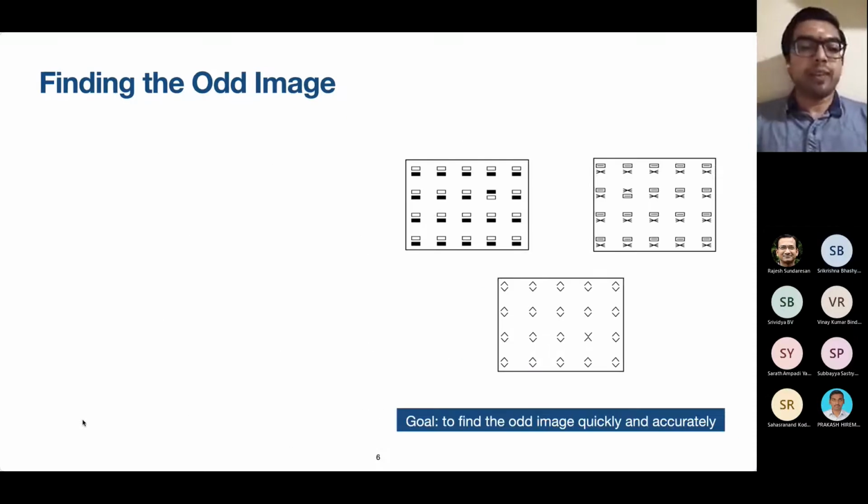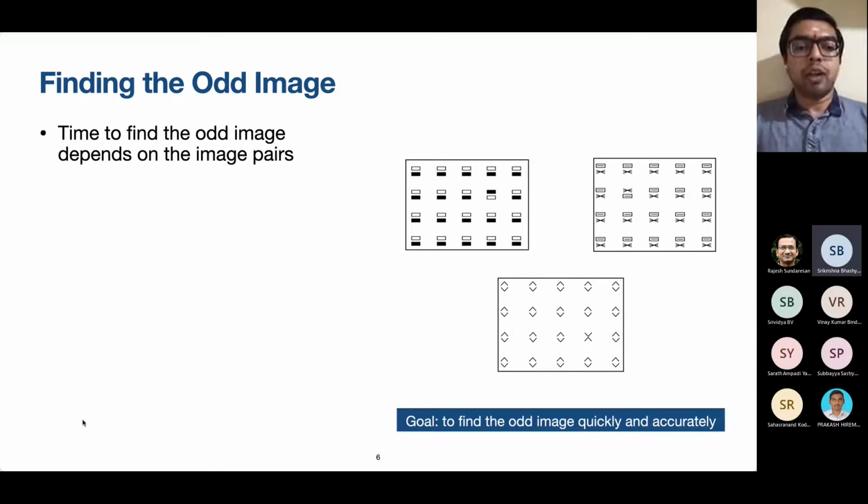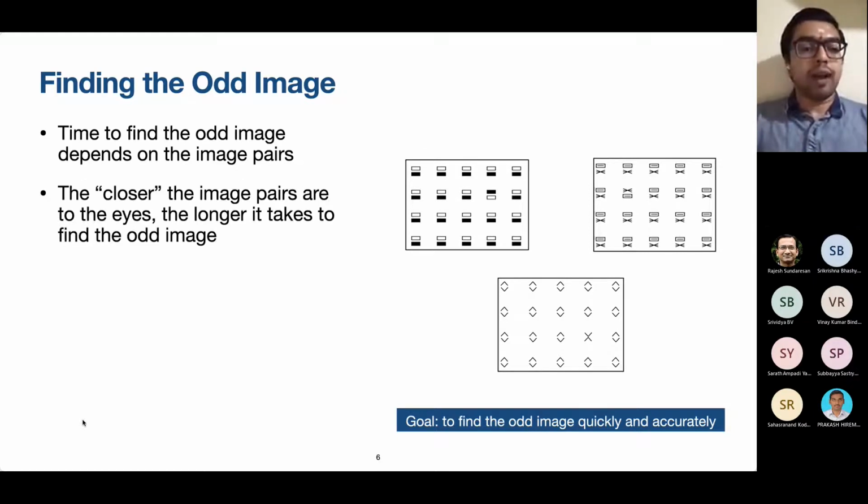What we learned from the previous examples is that the time to find the odd image depends on the specific image pairs that are used. Perhaps most of you took more time to find the odd image in the first example, lesser time in the second, and the least in the third. Also, the closer the image pairs are to each other, the longer it takes to find the odd image. This was very evident in the third example, where the odd image stood out very well from the other images.